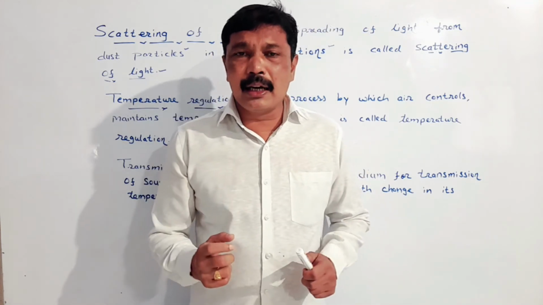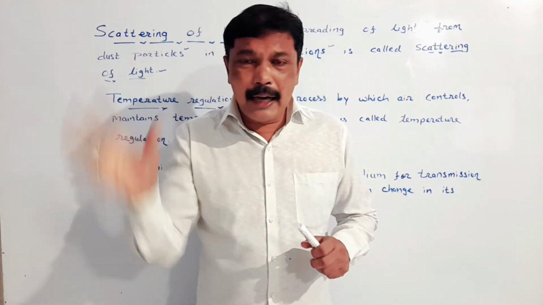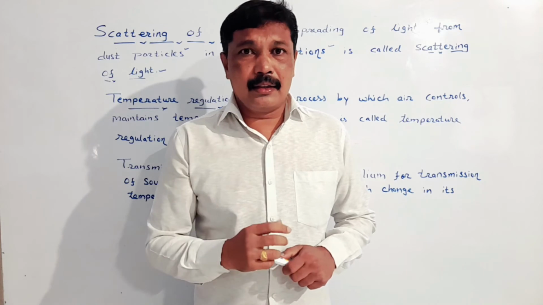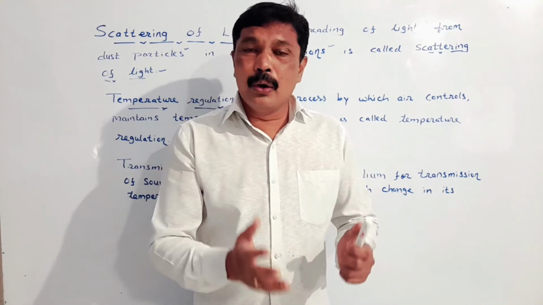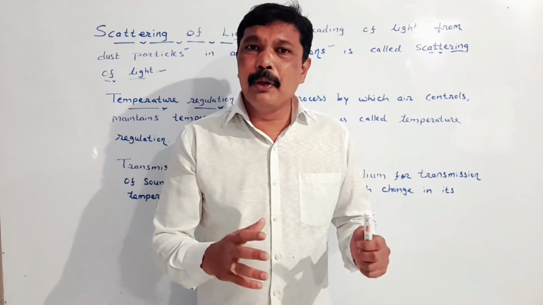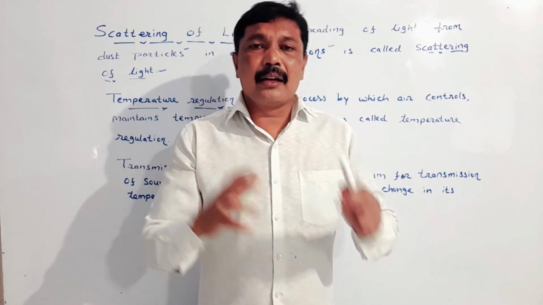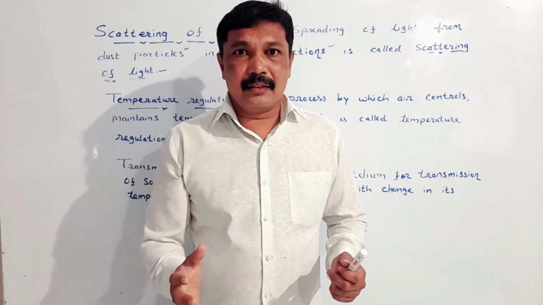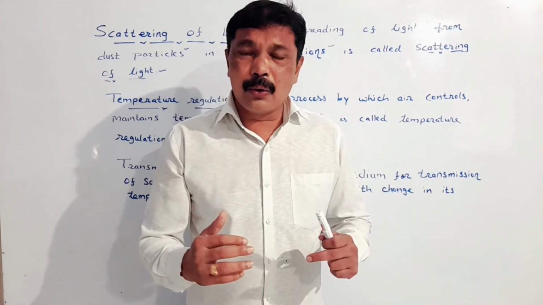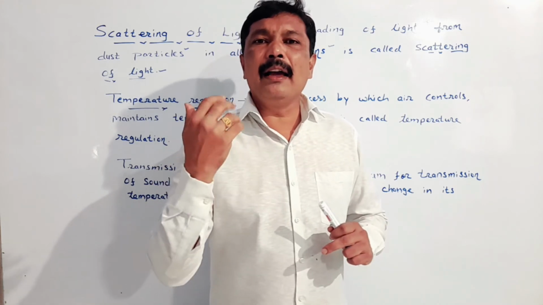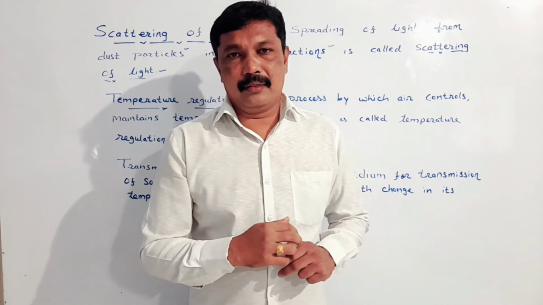My dear student, if there is no atmosphere surrounding the earth, there will be no air surrounding the earth, and there will be no water vapor and carbon dioxide present in the air to absorb the heat reflected by earth.